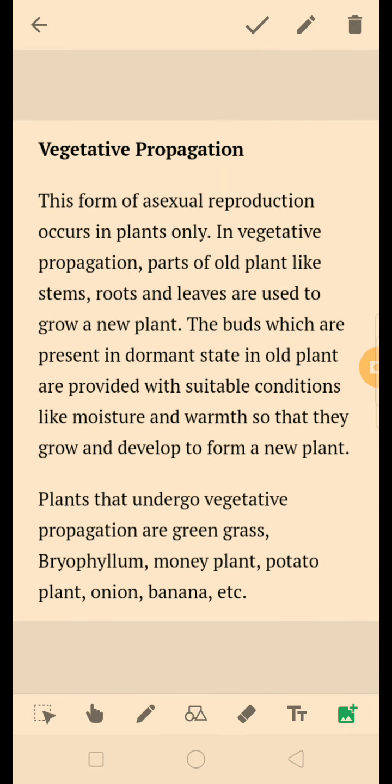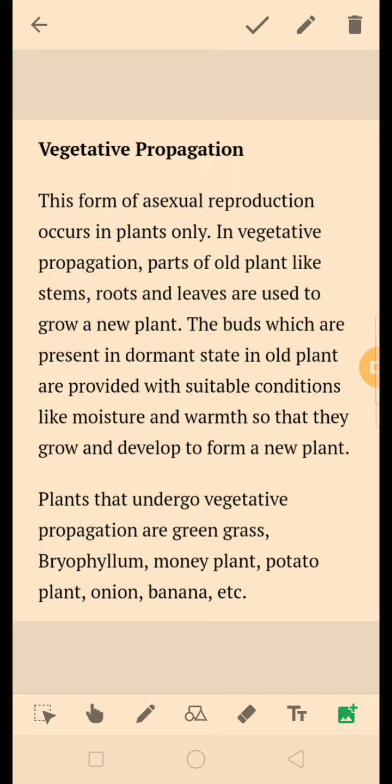This is vegetative propagation. This form of asexual reproduction occurs in plants only. In vegetative propagation, parts of old plant like stem, root and leaves are used to grow a new plant. Plants that undergo vegetative propagation are green grass, bryophyllum, money plant and so on.